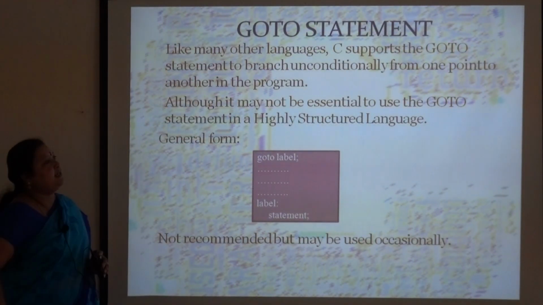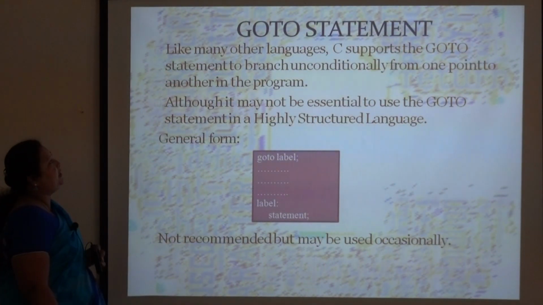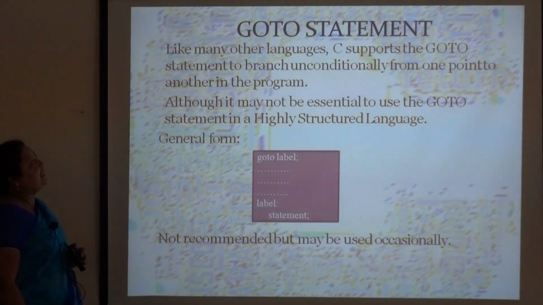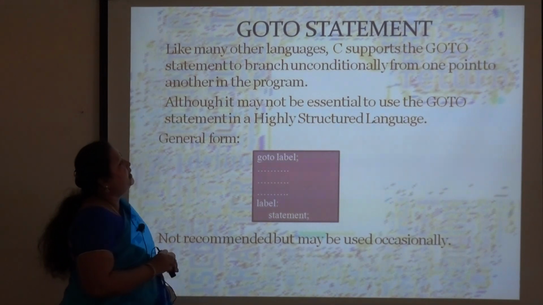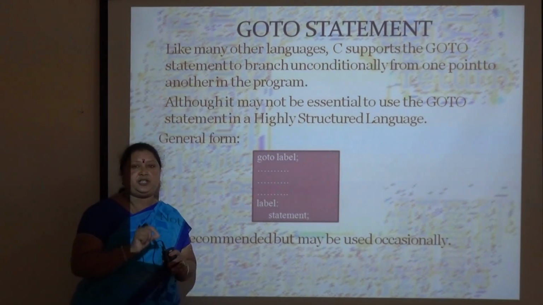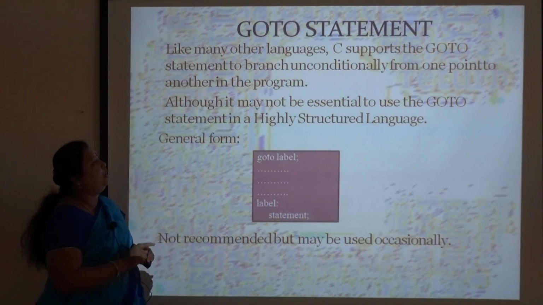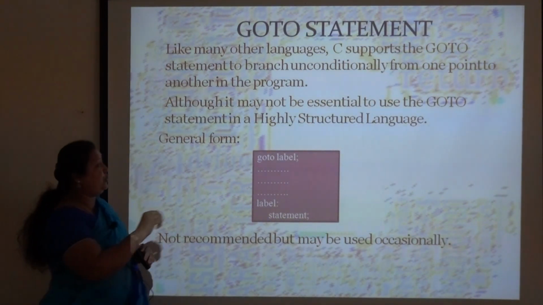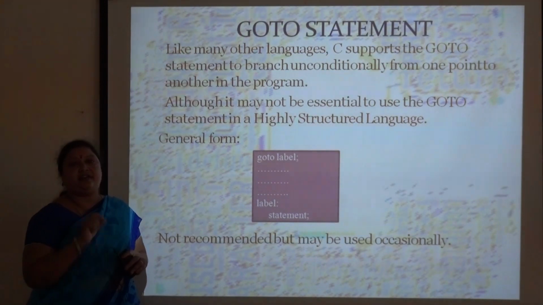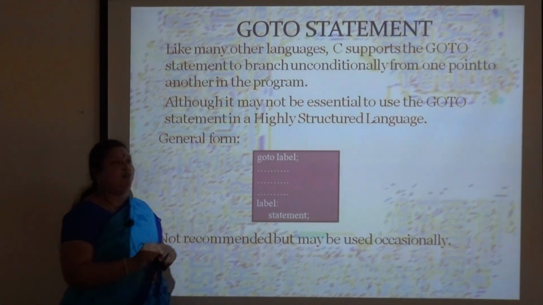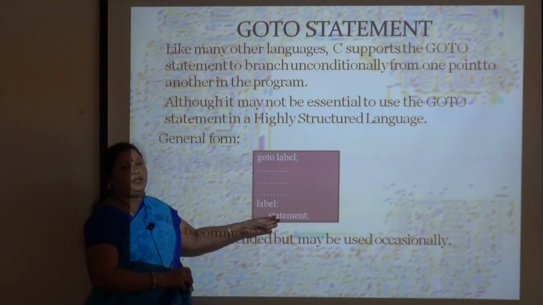The next branching statement is goto. Like other languages, C supports the goto statement. It is an unconditional branching statement. Whenever we use the goto statement in our program, the control is immediately transferred to the label that we have mentioned in our program.